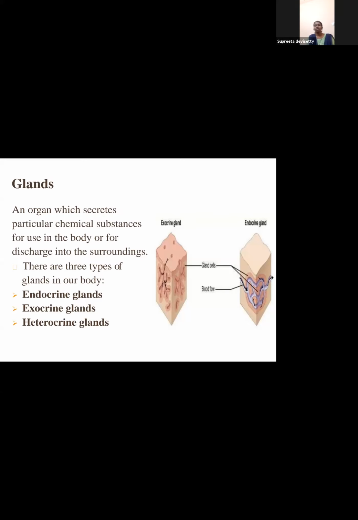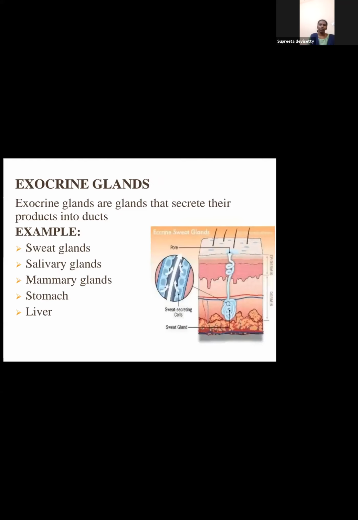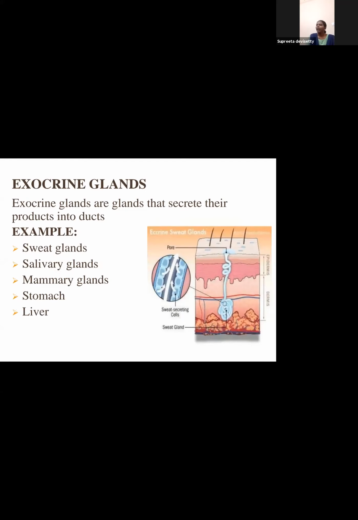So based on this, glands are of three types: exocrine gland, endocrine gland, and heterocrine gland. Okay, three types of glands. So what are endocrine? We'll first see exocrine, and we are going to study in detail about endocrine glands. तो हम exocrine gland को duct gland भी कहते हैं. Glands with ducts, इसको हम duct gland भी कहते हैं. And endocrine glands are called as ductless glands.